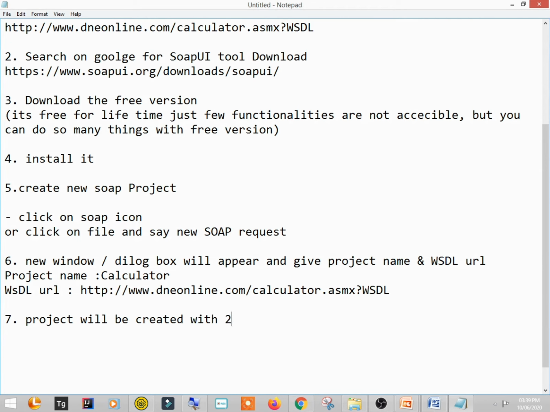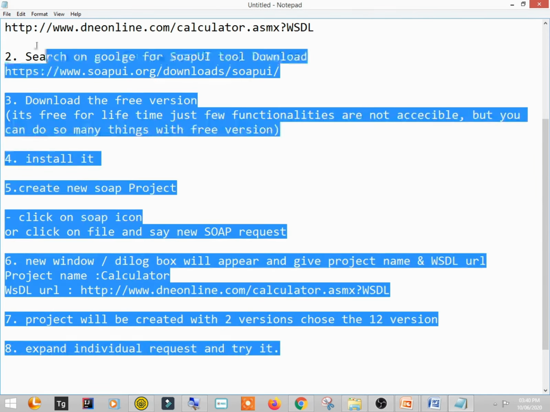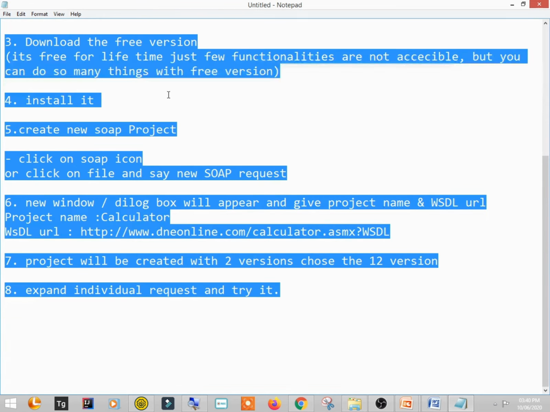Then expand the individual request and try it. Okay, I think that's enough. Fine. So these are the steps that you should do.